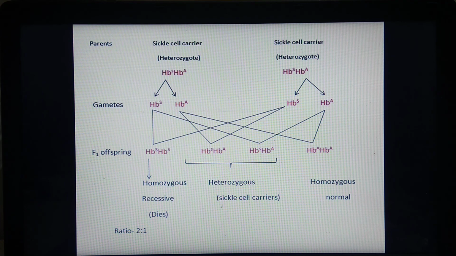With this we come to the end of the first part of this topic, that is, mechanism of inheritance. In the next part we have to study the chromosomal theory of inheritance.